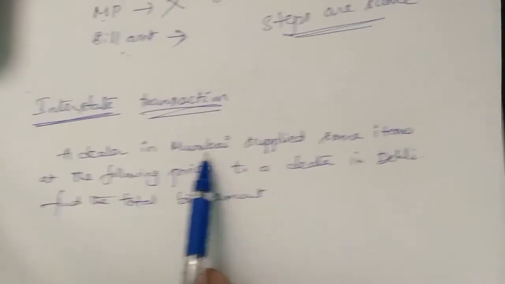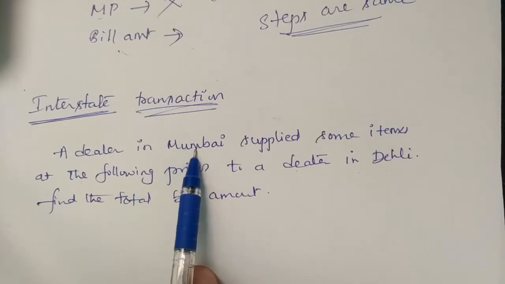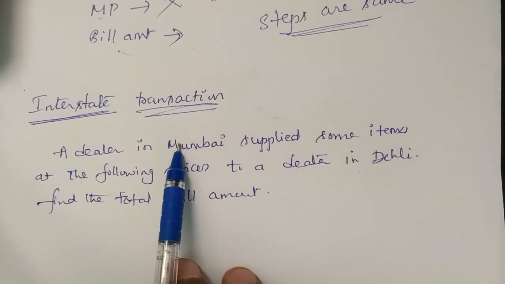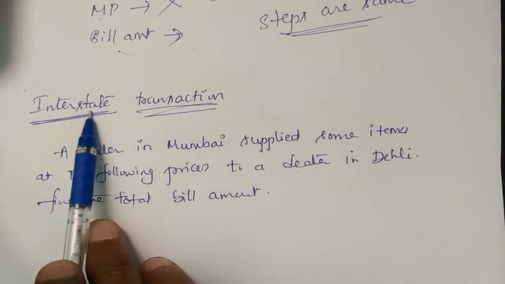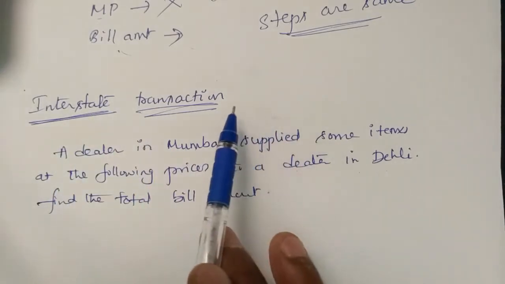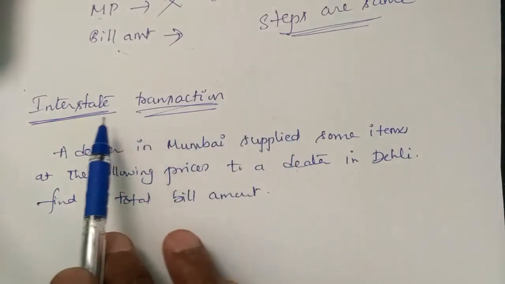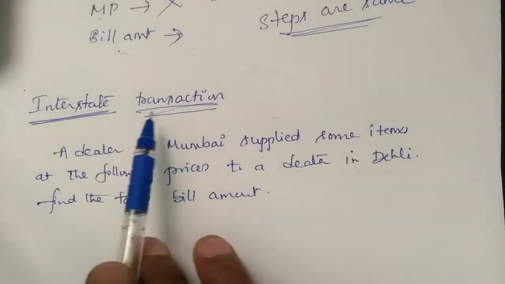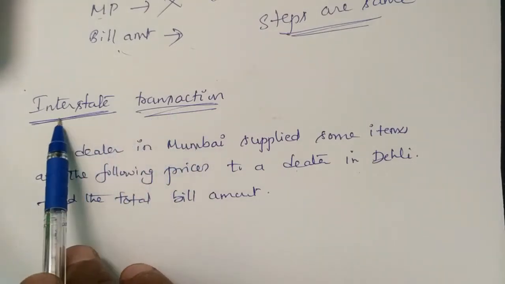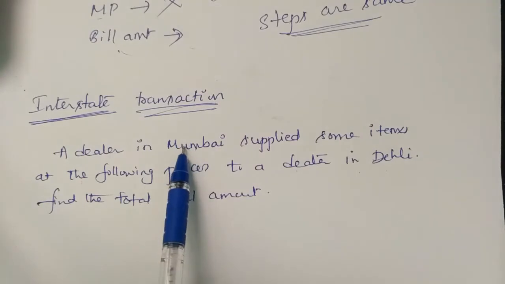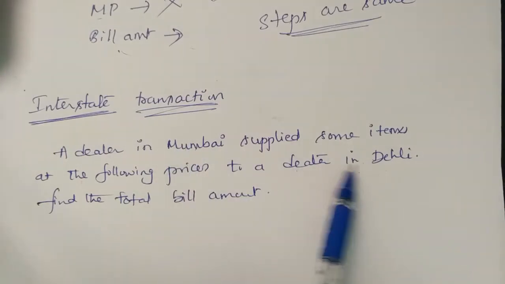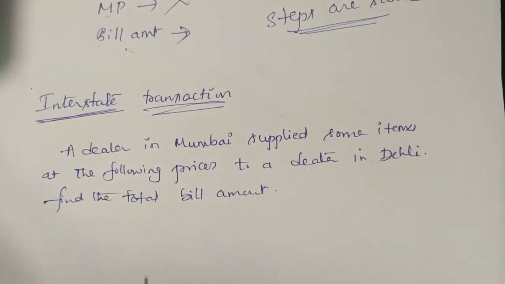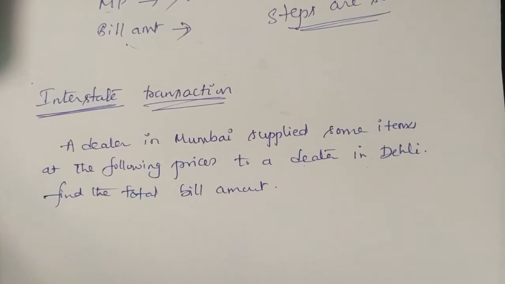If anybody is selling from Mumbai to Pune, both are in the same state, so that time it is intrastate. Intrastate means GST ought to be split into CGST and SGST. Within the state, central GST and state GST come, but in interstate transaction only IGST. Anybody selling from Mumbai to Delhi has to pay only IGST, no CGST and SGST. I mean, don't split the GST into two equal parts.